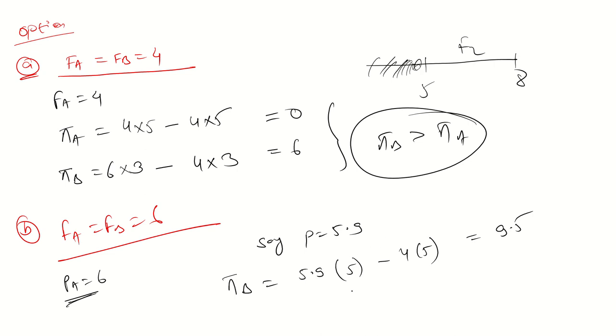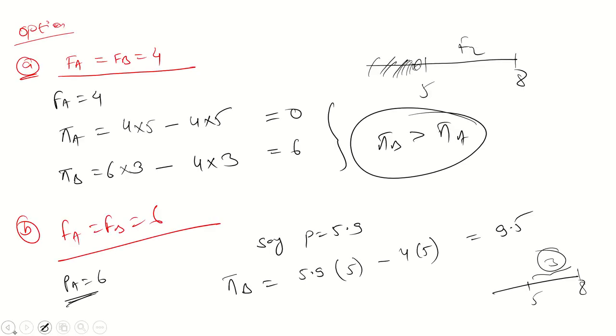Guys, firm B already operates till 5 units, but a total of 8 units were demanded by the consumer. So whatever the left amount is, that is 3 now. 3 is the left amount, so this is for firm A. So what will be the profit for firm A? Firm A will charge 6 now in case B. So for A, profit is total revenue minus total cost, 4 into 3. So again 6.